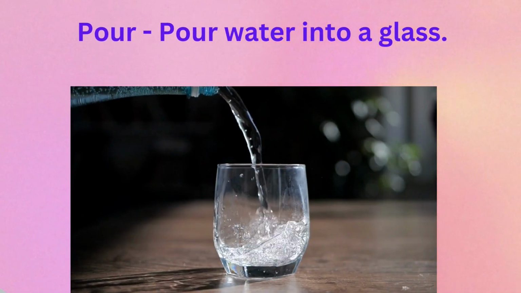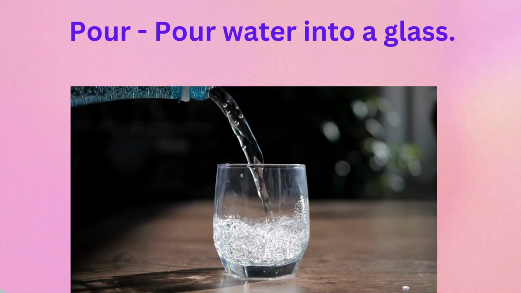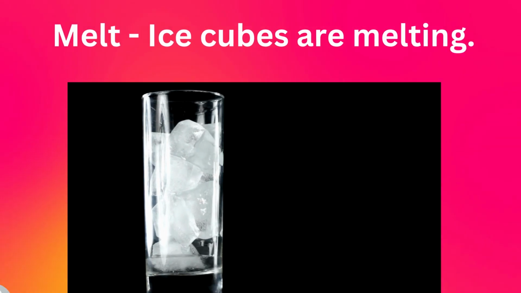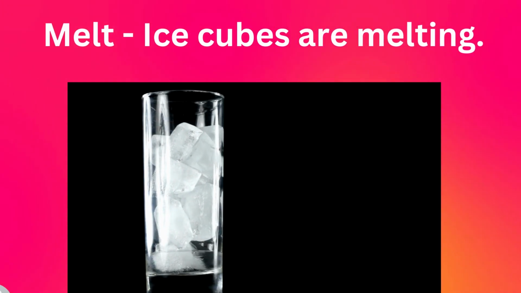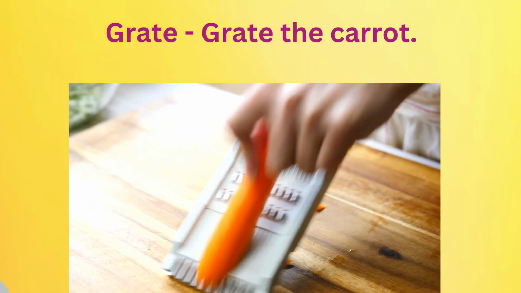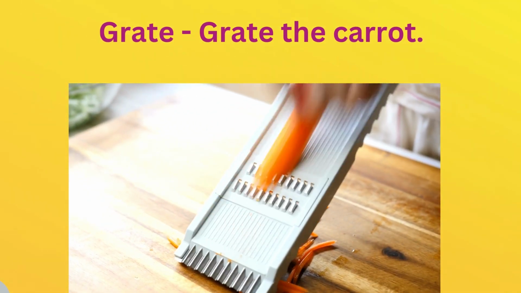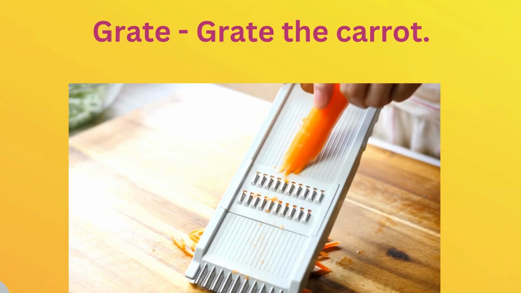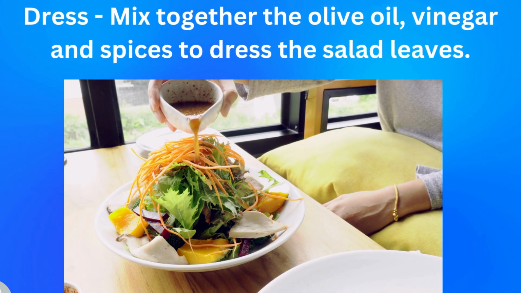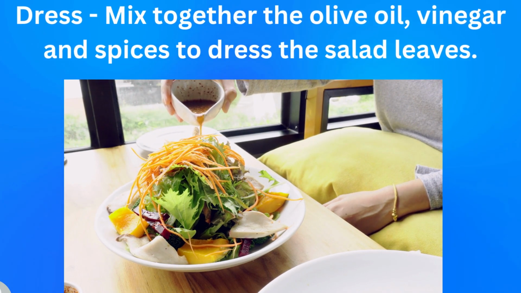Pour. Pour water into a glass. Melt. Ice cubes are melting. Grate. Grate the carrot. Dress. Mix together the olive oil, vinegar and spices to dress the salad leaves.